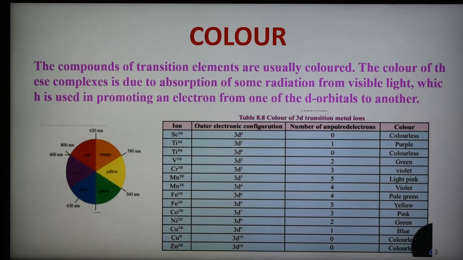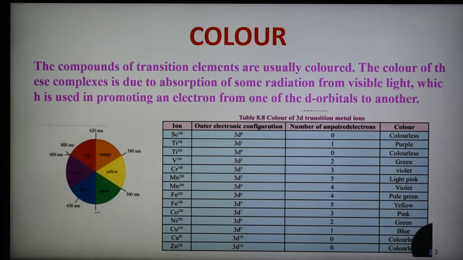So compounds of the transition elements are generally colored, and we can say that most of the compounds of transition metals are colored. This is in contrast to the compounds of s and p block elements, which are generally white. The color of the compounds of transition metals may be due to the presence of an incomplete d subshell, and the transition metal ions containing unpaired electrons can be easily promoted from one energy level to another energy level within the same d subshell.